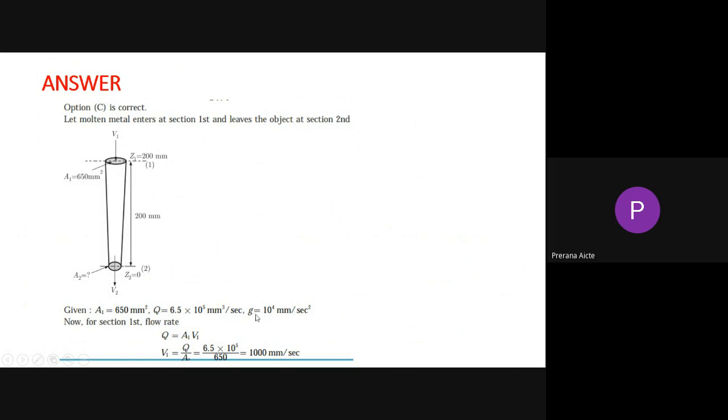g means gravitational acceleration. At first, for section one, the flow rate Q equals A × V1. This is the very famous formula, Q equals A1 × V1, so V1 equals Q divided by A. Now 6.5 is the Q, that much flow rate: 6.5 × 10^5 divided by 650, that is the area. How much will we get? We will get 1000 per second. Velocity we found: 1000 per second is the velocity at which the material crosses the first opening.